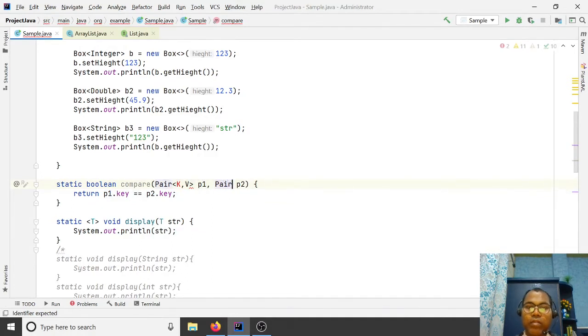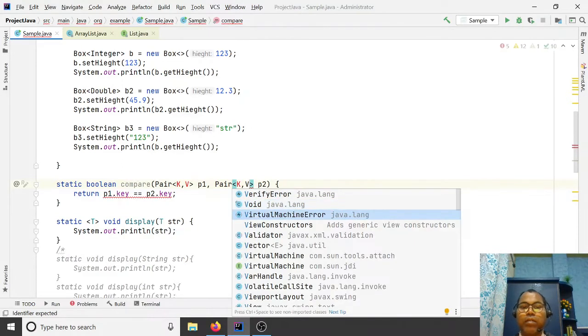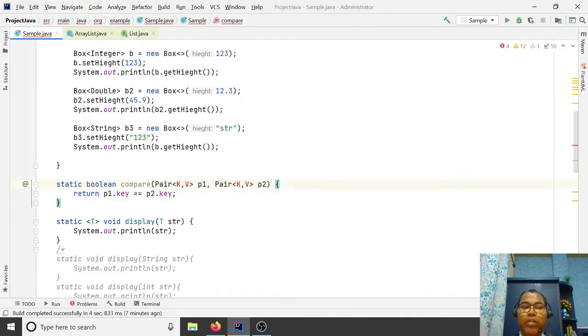If you write this, with K comma V, they complain: what are K and V here? Where are you defining them? This is local to the method. You cannot define it at class level. So in this scenario you have to define the K and V types before the return type here. Now you can use the key and it works.